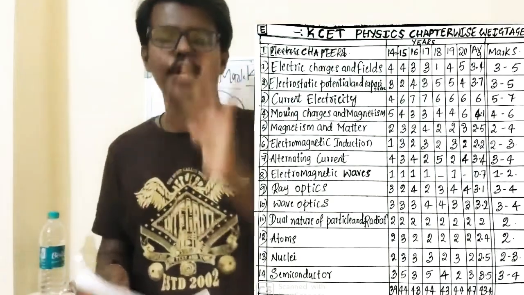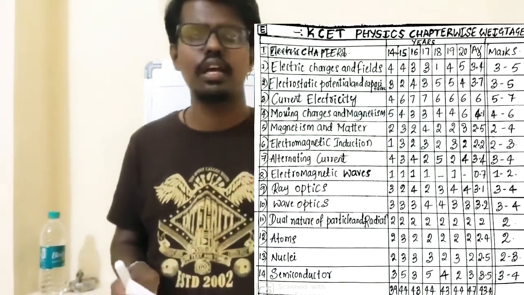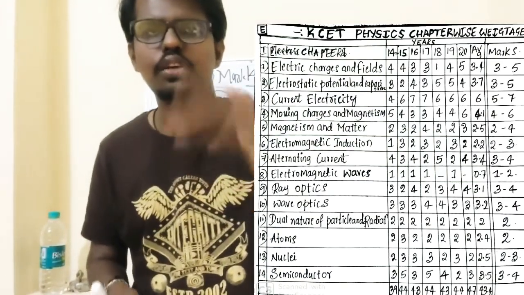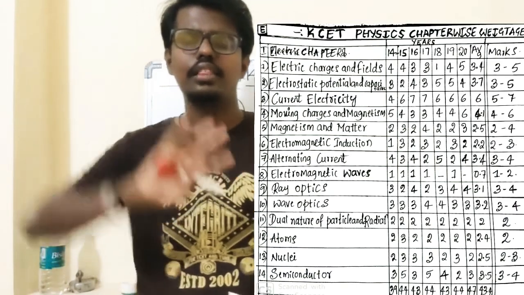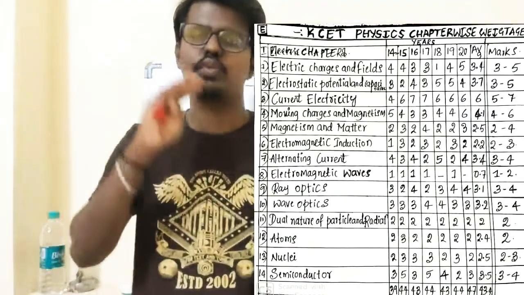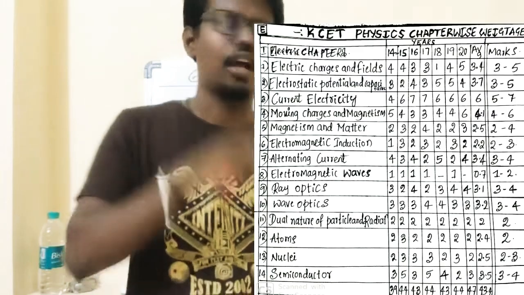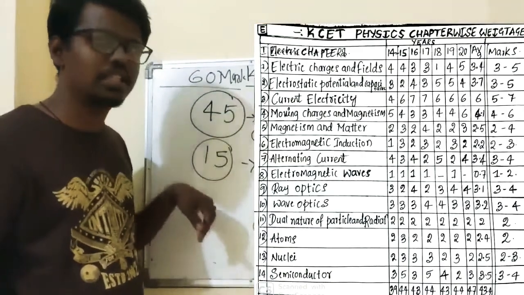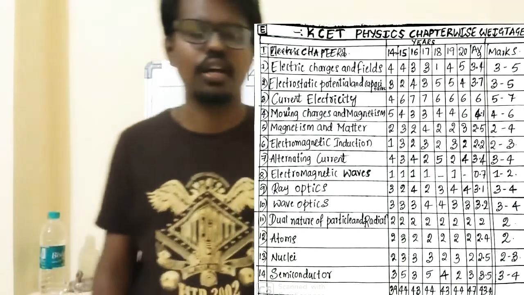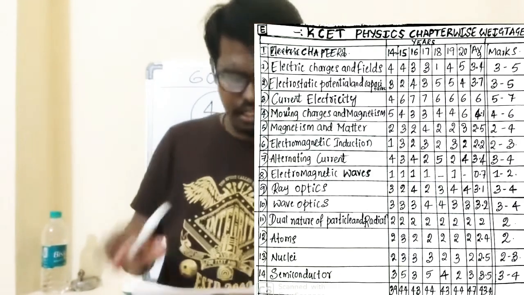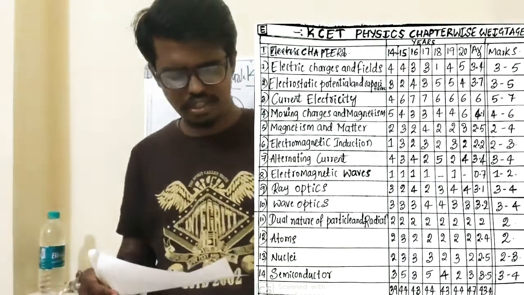Nothing but from ray optics 3 to 4 marks questions, and from wave optics also they will ask 3 to 4 marks questions. Means from ray optics and wave optics you will definitely get 8 marks, or a minimum of 6 marks. Already you are prepared for 25, and next 6 marks means 30 to 31 marks you are getting from these 8 chapters, these 10 chapters.